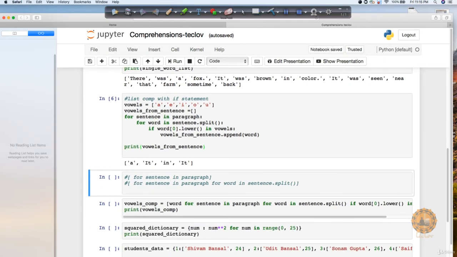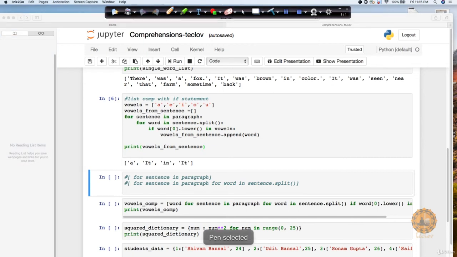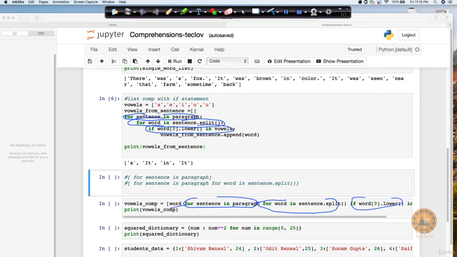You can see that it's quite simple. If you look at it from the syntax point of view, you can say for sentence in paragraph, then after that, for word in sentence dot split. Now I also have the if condition, so this condition I am just putting here, and what I'm printing is just the word, right? So this is exactly the same way you can print it out.